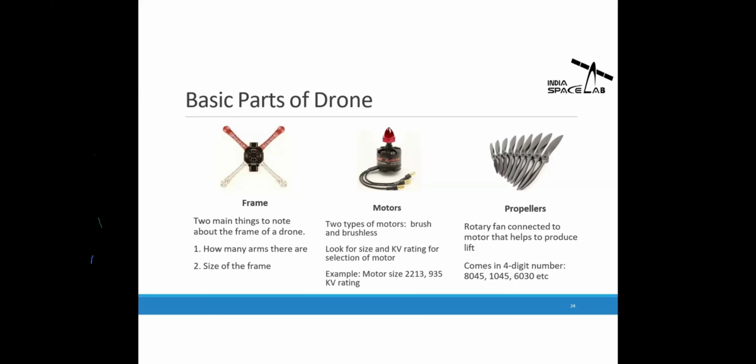And the propeller size we can decide based on the frame size we want. Here you can see some notations provided like 8045 propellers, 1045 propellers, 6030 propellers. So what does it mean? 8045: 80 here is the 8-inch diameter of the propeller, and 45 means 4.5-inch pitch of the propeller. So this is about the notation.